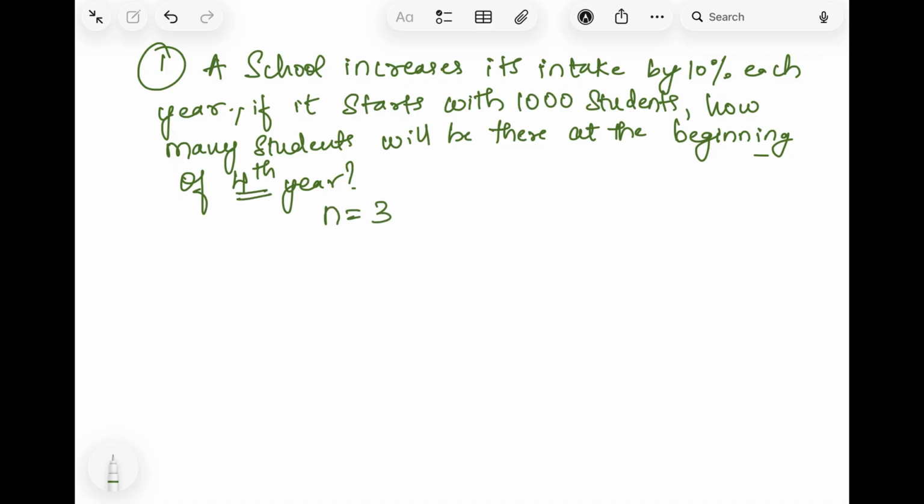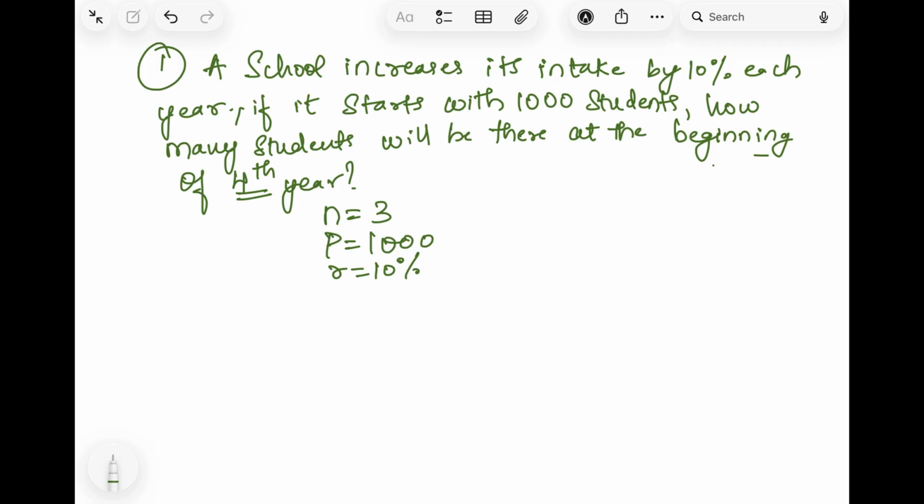Here it's written 4, but we need to understand very carefully that they have said at the beginning of the 4th year, not at the end of the 4th year. If they say at the end, we will take our n as 4, but they are saying at the beginning of the fourth year, that means 3 complete years. So we'll consider n as 3. And principal, we all know, is 1000, and the rate is given as 10%.